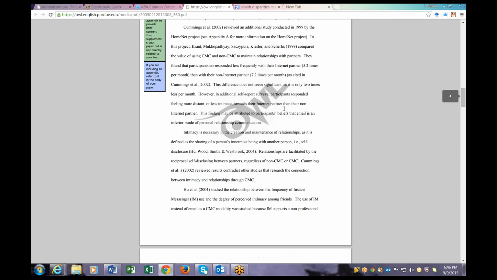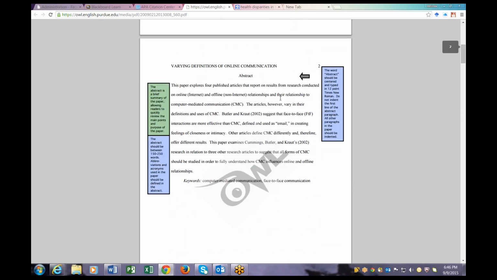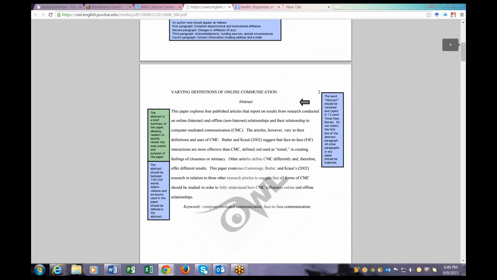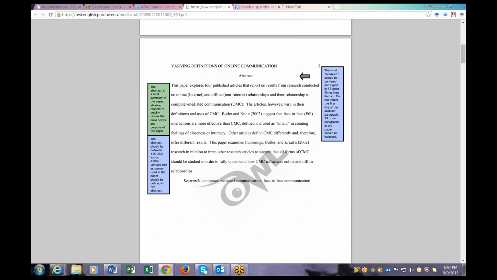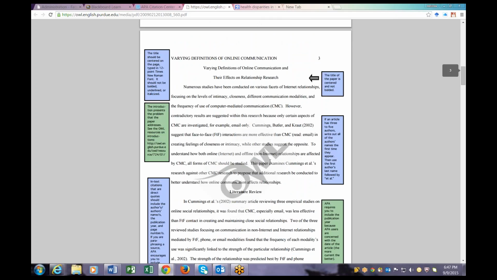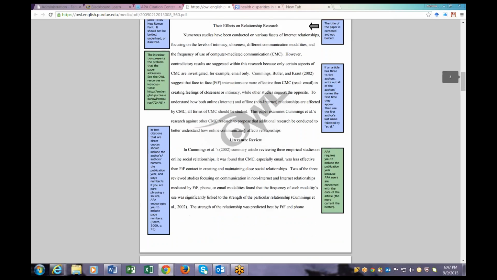Something else I want you to keep in mind. Remember how I briefly stated that any well-written research paper needs to have in-text citations. So if you want to see examples of in-text citations, this research paper has a plethora of in-text citation examples. So here's one here. You have Butler and Kraut, 2002. And then you have Cummings, Butler and Kraut, 2002. And then you have them throughout the paper. So if you just want an example of in-text citations, this is a good example of that.